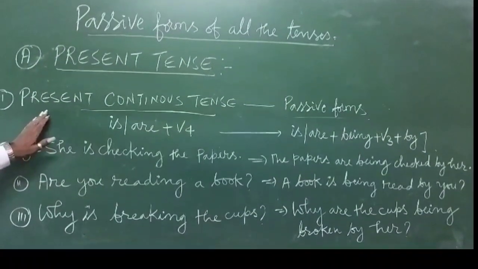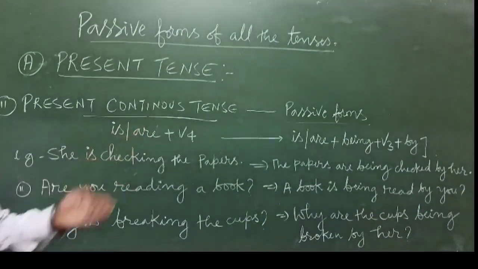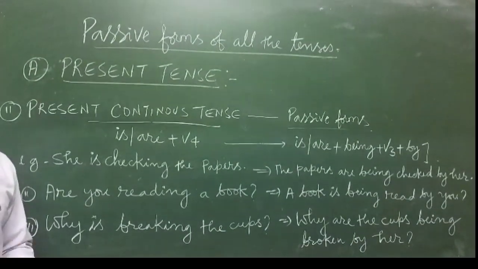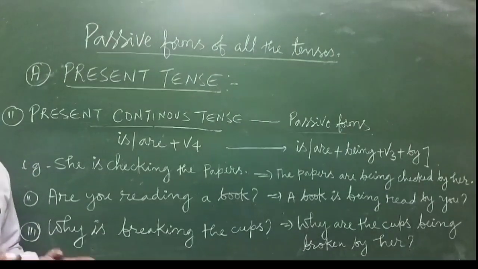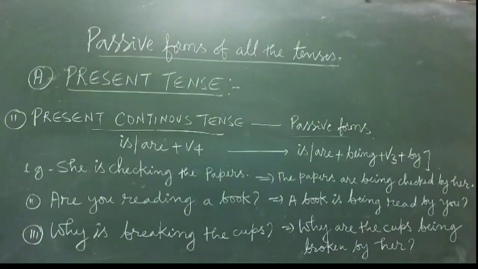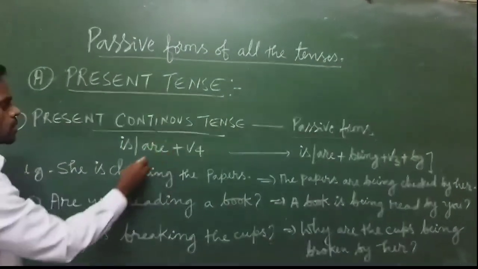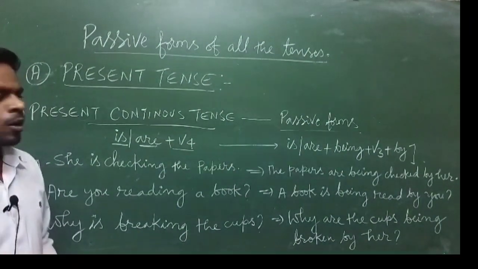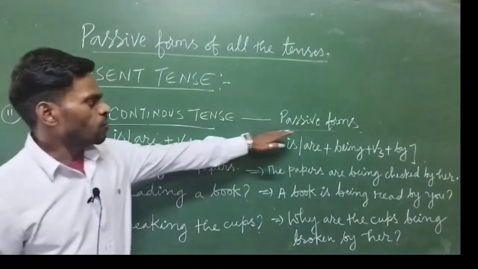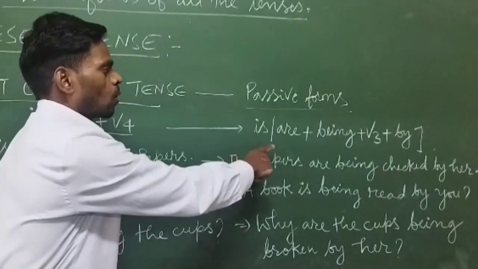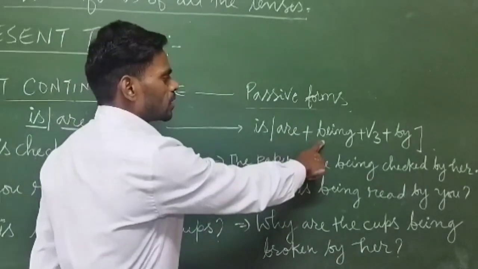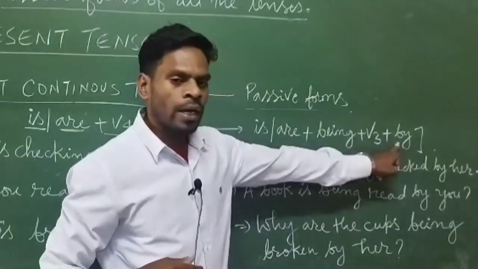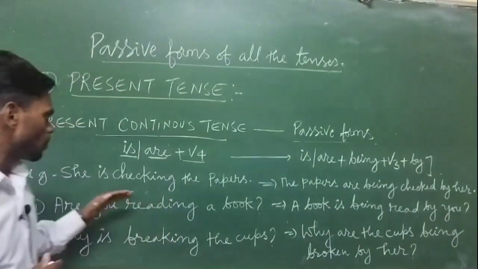Next we will see present continuous tense. If any sentence is in present continuous tense, then how can you change it from active to passive voice. So remember, in present continuous tense, the helping verb is, am, are, then the fourth form of the verb will be there, and the passive form will be is, am or are, then being plus V3, the third form of the verb, then the preposition by, and then the object. So let's see some examples here.